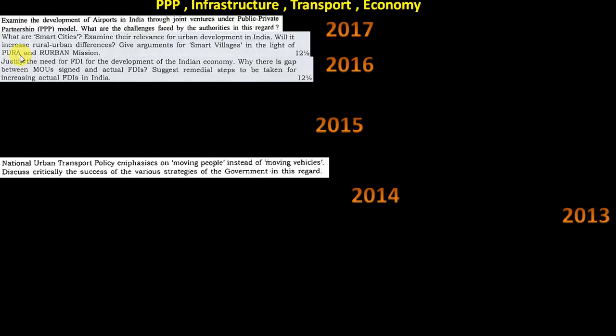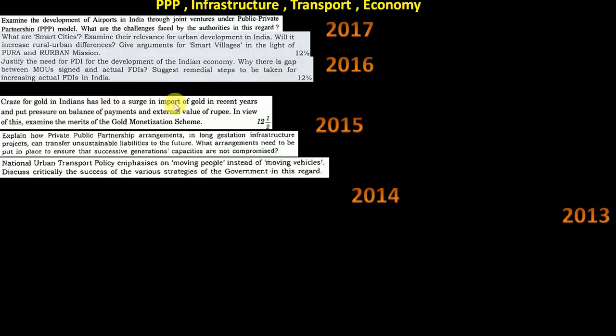So it's not specific to one particular paper. Then FDI. We saw one PPP and one FDI, and again you will see the same thing. They are asking basics: what is FDI and what is its significance. Then gold import, the gold monetization scheme, one more scheme related to the economy. Next, again PPP, long gestation infrastructure. Whatever way the sentence is framed, they are asking this PPP concept only. I think it came 2 times and FDI came once.